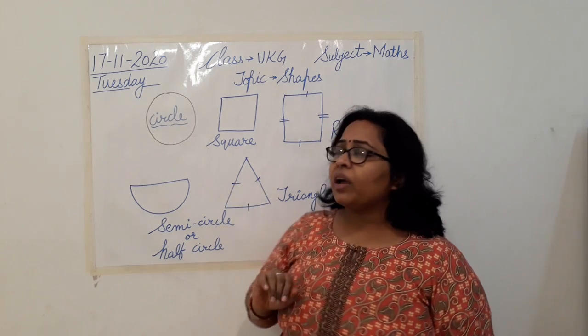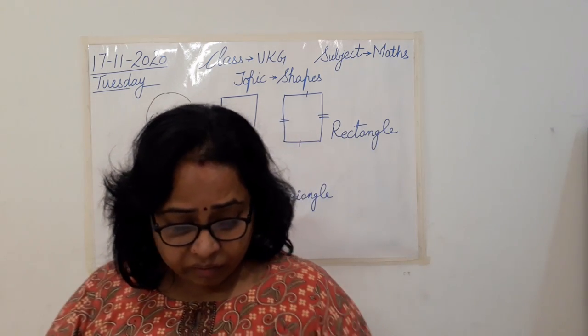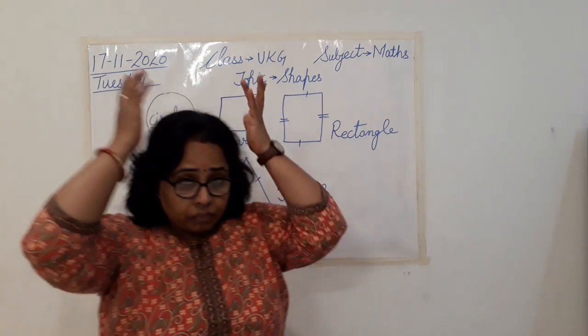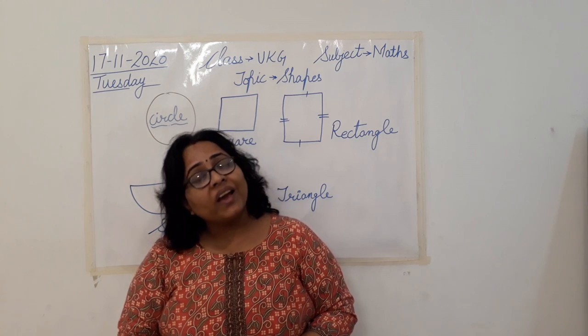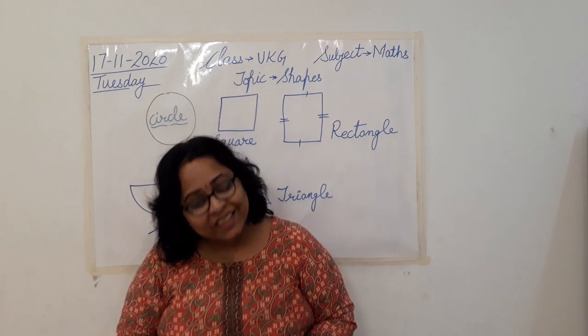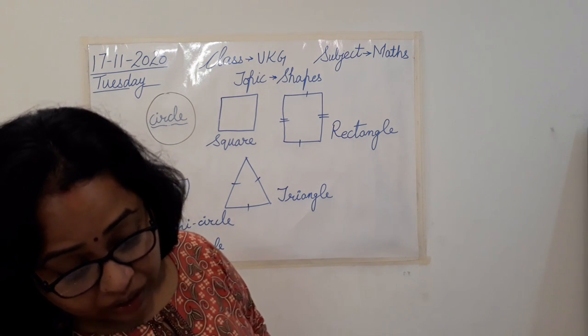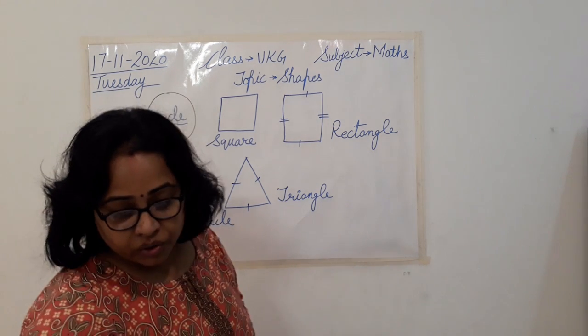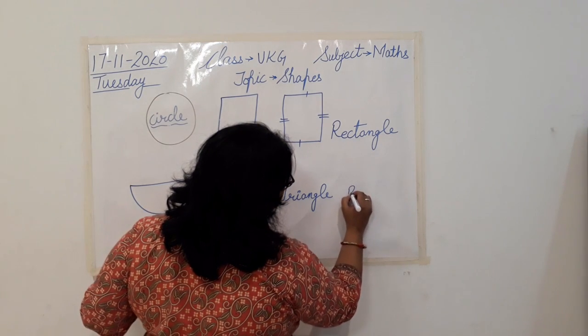Now talking about triangle, we have sandwiches, we have flags, then we have cones, birthday caps, ice cream cones. All these are triangle in shape, isn't it? Okay. So what you have to do, class? Your today's classwork. So talking about today's classwork, work to be done on book page number 24.